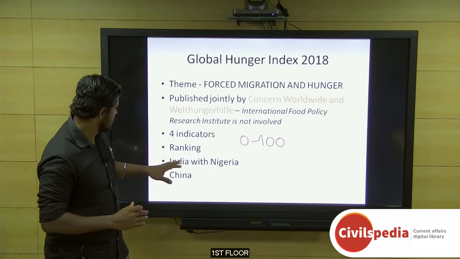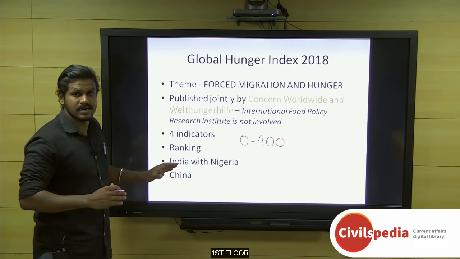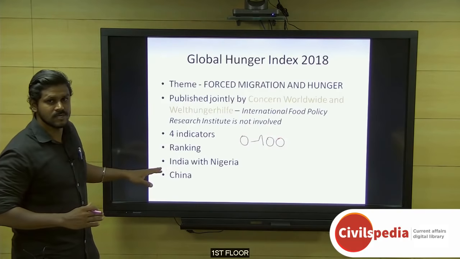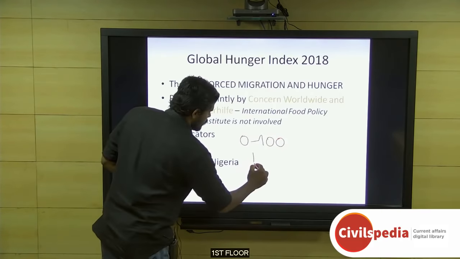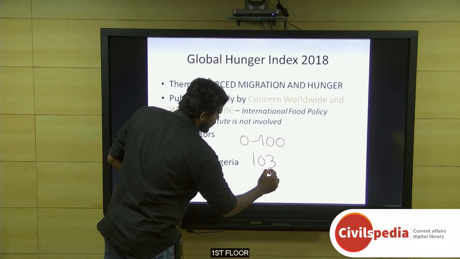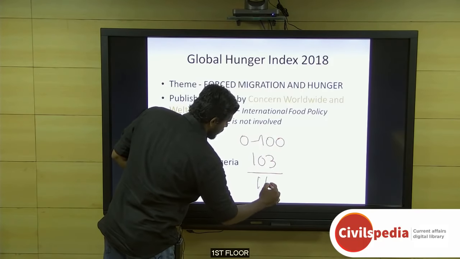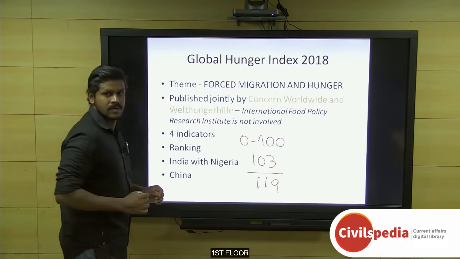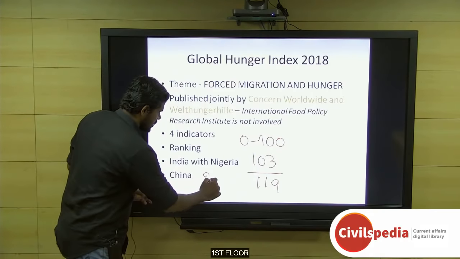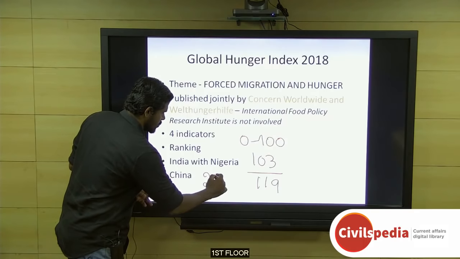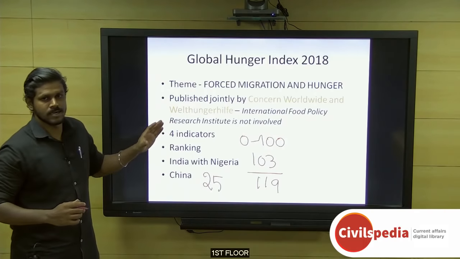Let us discuss the rank that India has scored. India was given the rank of 103, along with Nigeria, out of about 119 countries. And our neighbor China was assigned the rank of 25 in the Global Hunger Index.